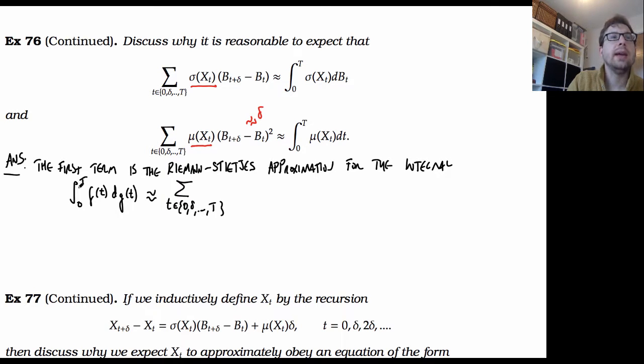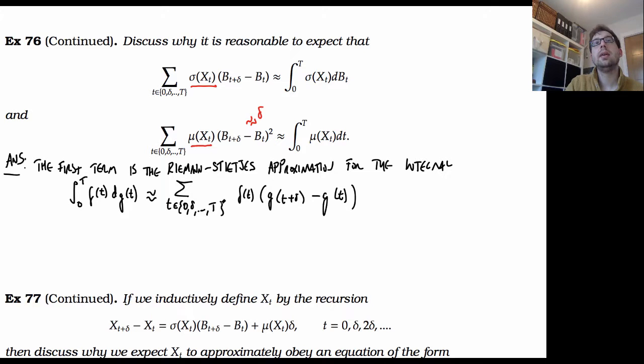So I take each of the rectangles, where the height of each rectangle is f of t. I'm going to assume that the width of the rectangle is given by the difference, not just delta, but the difference between g of t plus delta minus g of t. So that's the kind of approximation you deal with when you're doing a Riemann-Stieltjes integral.